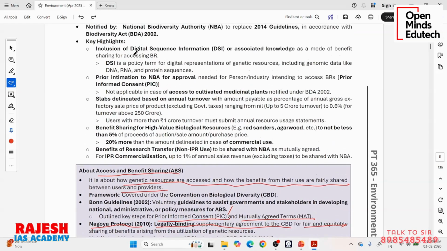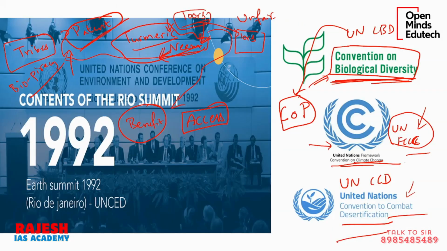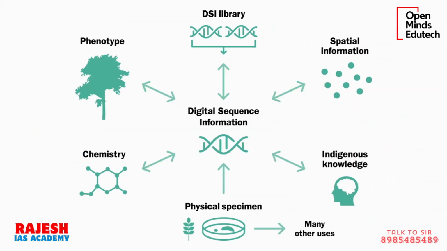Okay, DSA means digital sequence information. I will explain this. Digital sequence information means our DNA. Every animal, every living being has something called DNA or RNA, even bacteria and viruses.